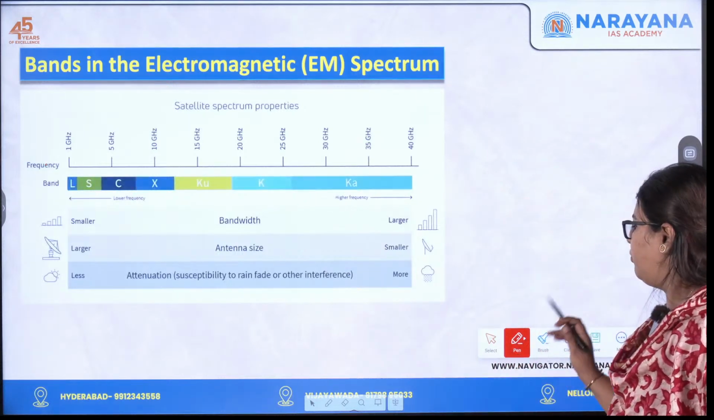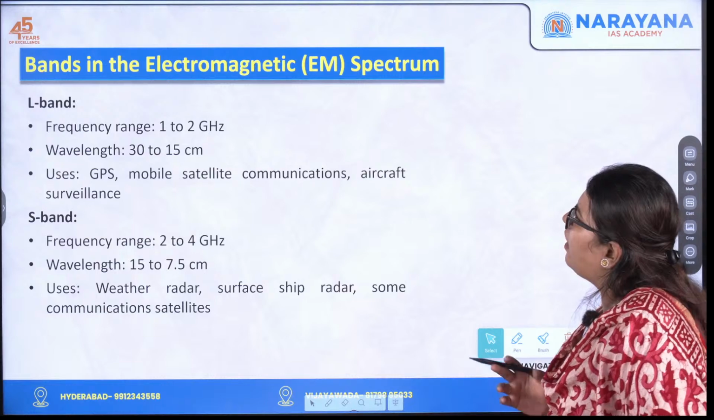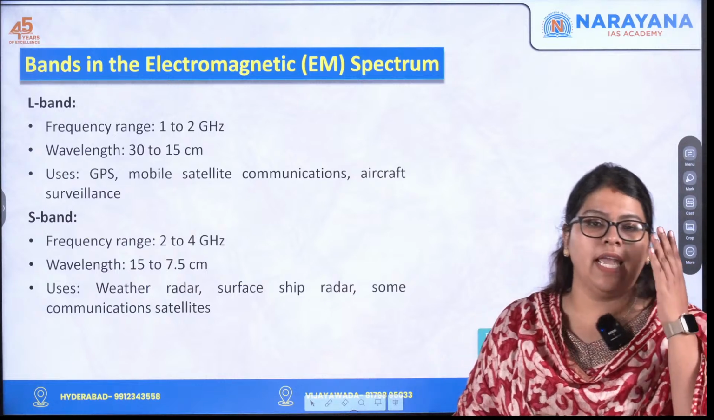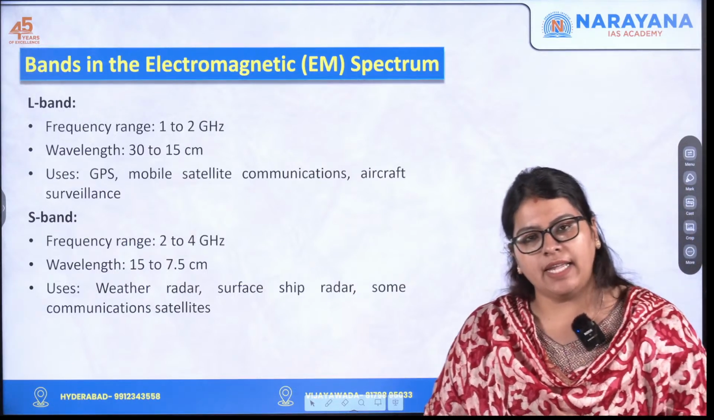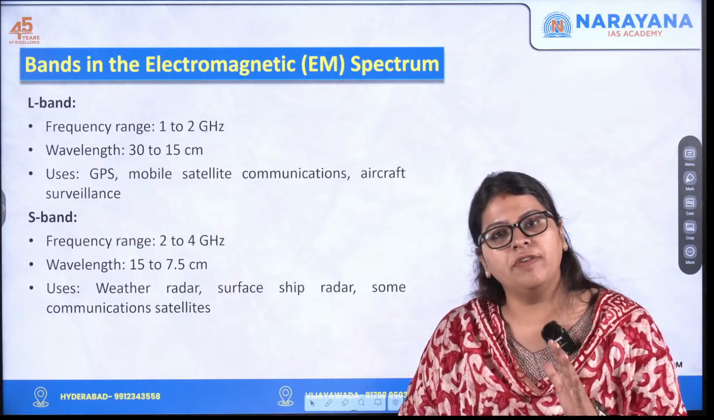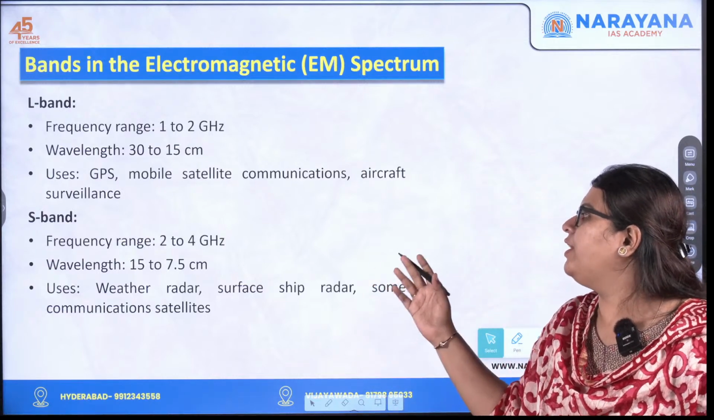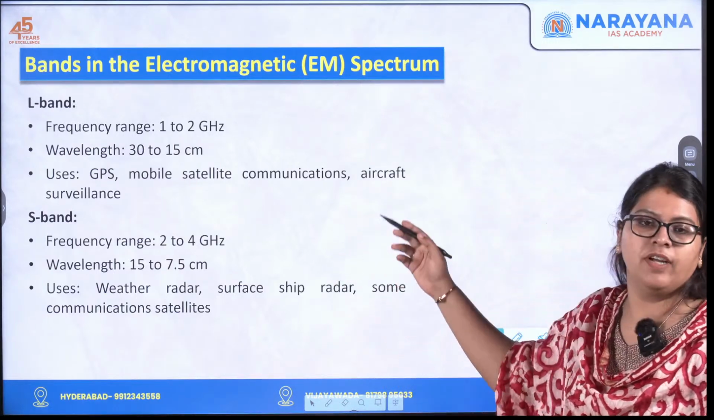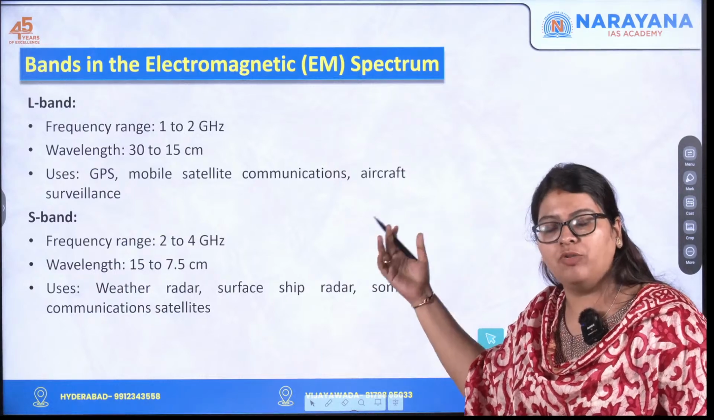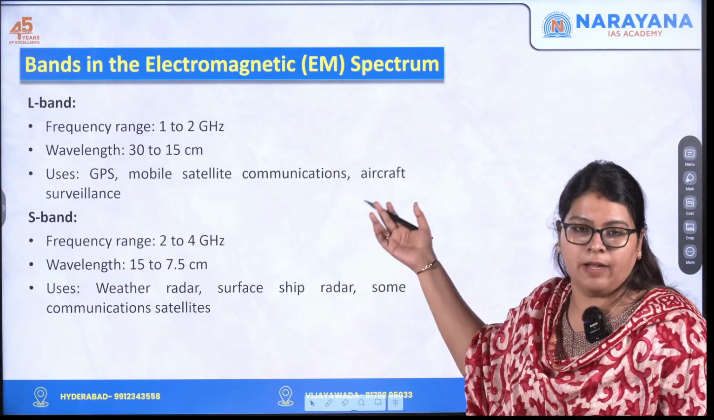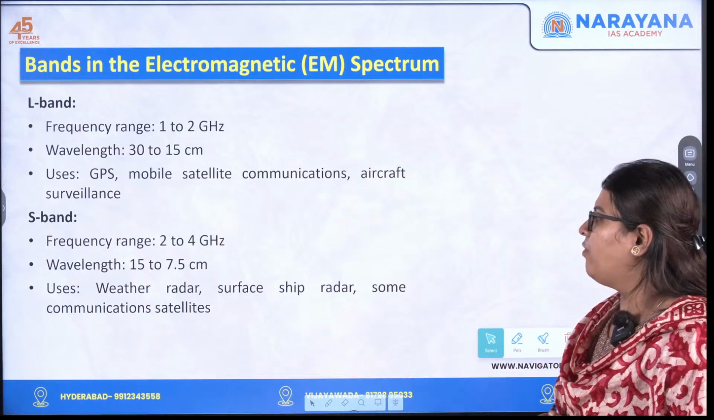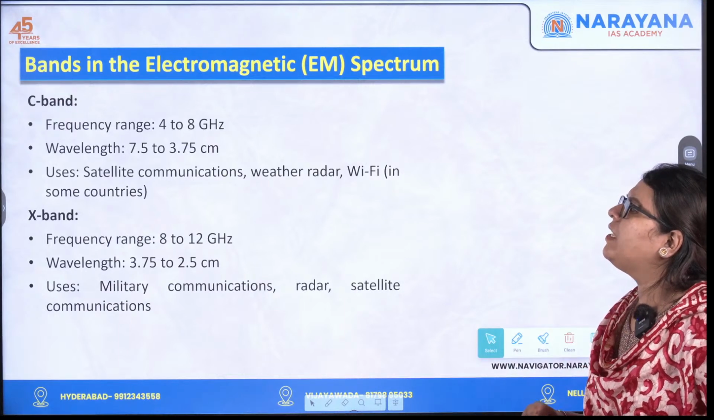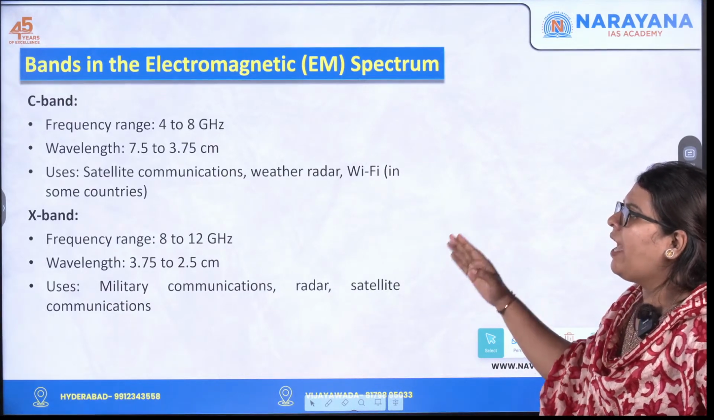Now, let us move forward. So these are the different bands in the electromagnetic spectrum, where the frequency range in the L band is 1 to 2, whereas in the S band it is 2 to 4, the wavelength is 3 to 15, and moving on here it is 15 to 7.5 centimeters. Then it is used for various purposes. The first one is used for GPS, mobile and satellite communication, even for aircraft surveillance. The next one is used for surface ship radars and some communication satellites. Similarly, you have the C band, the X band, and various communications.